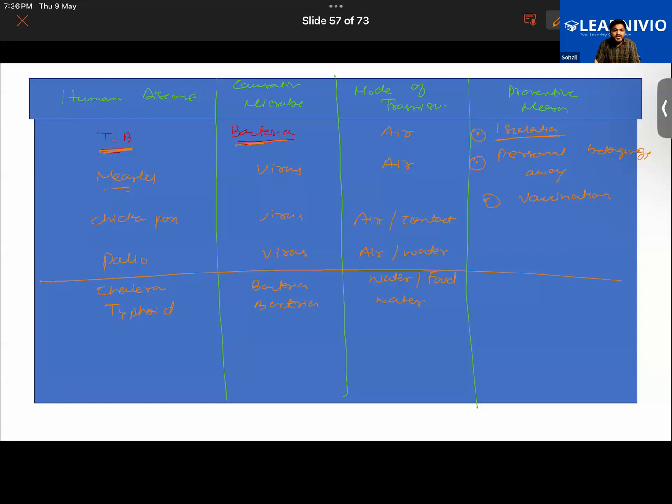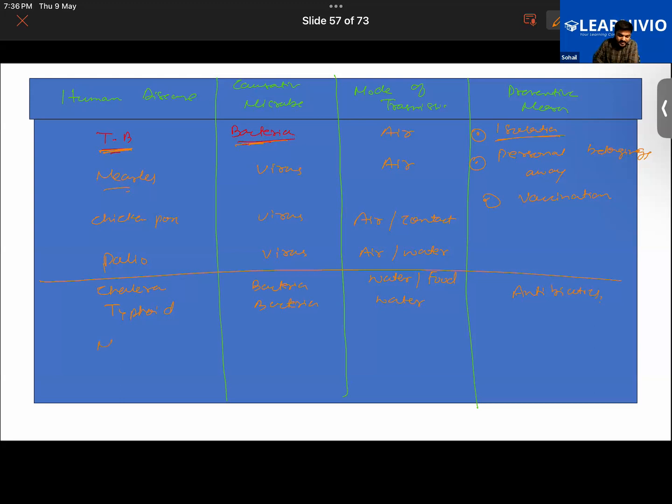How would one prevent themselves from cholera or typhoid? One should maintain their personal hygiene. They should have good sanitary habits. They should eat properly cooked food. They should get vaccination at the proper time. Drinking clean, boiled water. Here, not vaccination, but antibiotics should be taken at the proper time. Getting it, guys, or not?